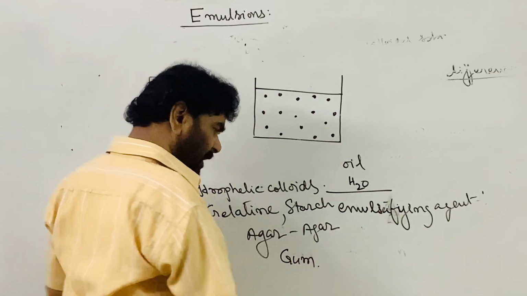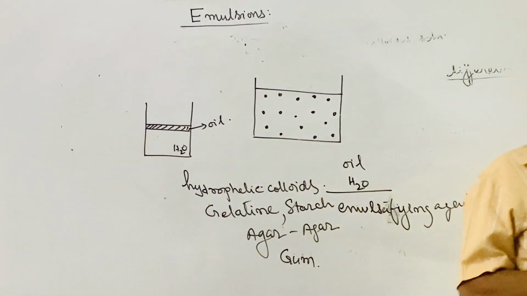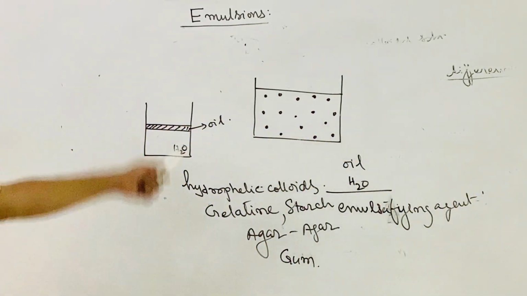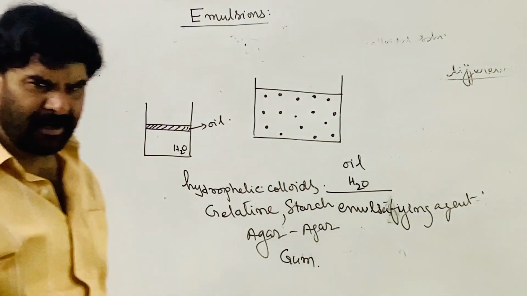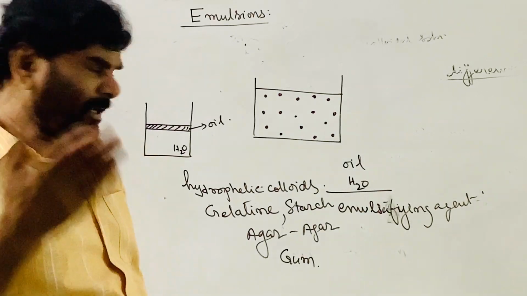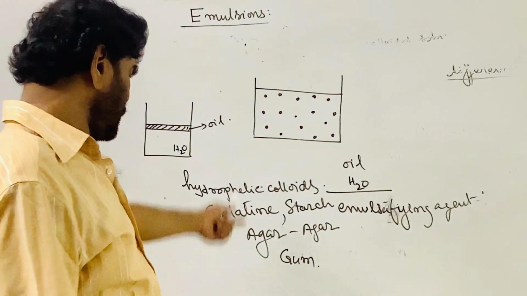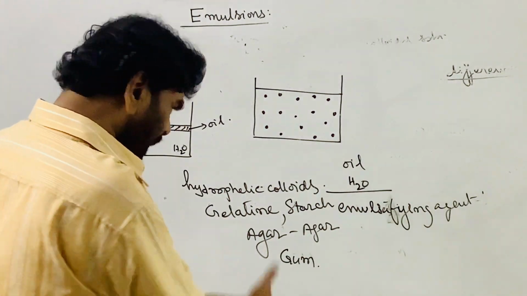There are two or three gums: gum acacia, gum tragacanth, and gum arabic. These come from different varieties of trees. The gum is a gel-like material.